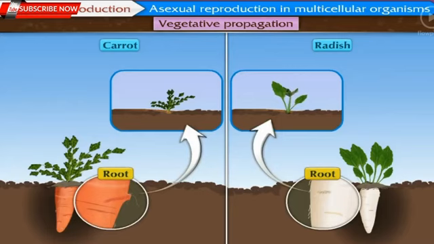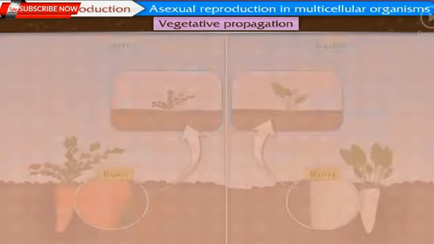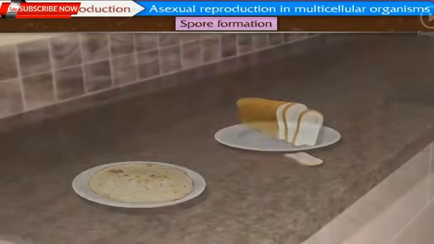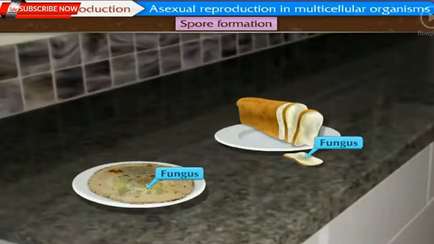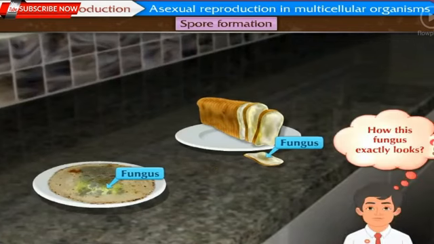Come, let us now learn about one more method of asexual reproduction in living organisms. Spore formation. You might have seen growth of fungus on stale bread or bhakri. Do you know how this fungus exactly looks?